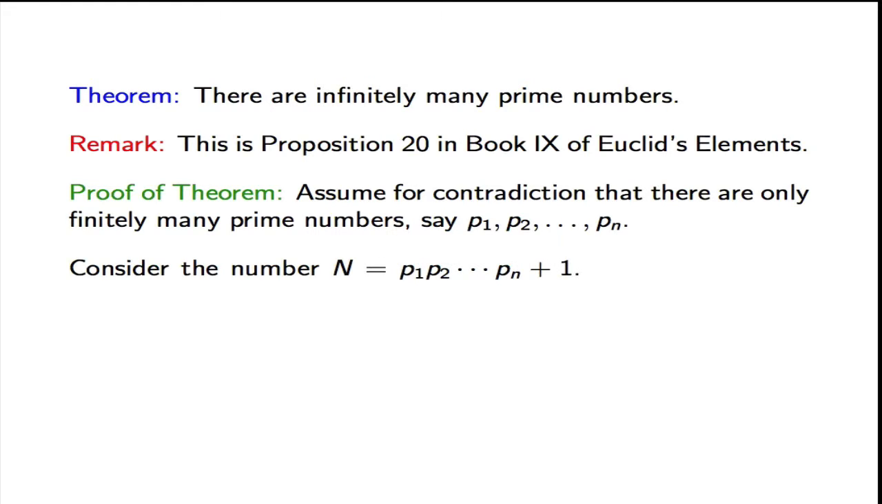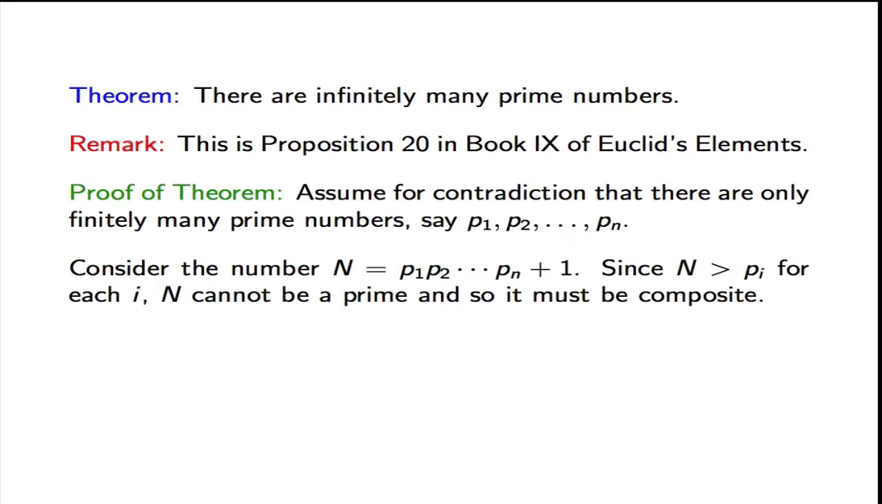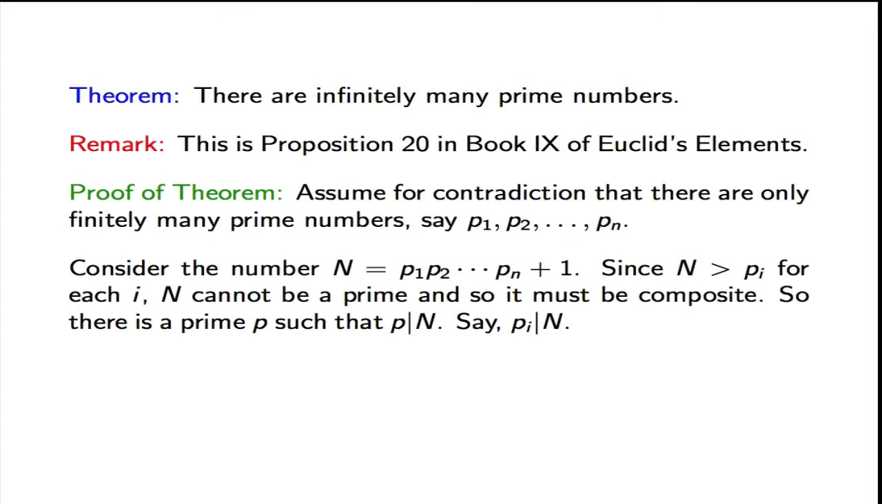Okay, and then the trick is to consider the number capital N, which is the product of the numbers P1 up to Pn plus 1. Now this number N is greater than each Pi, and since the Pi's are the only primes, N cannot be a prime itself, because it would be a different prime. And so it must be a composite number. But we know that if it's a composite number, then there is a prime P which divides it. And this number P must be one of the P1 up to Pn.